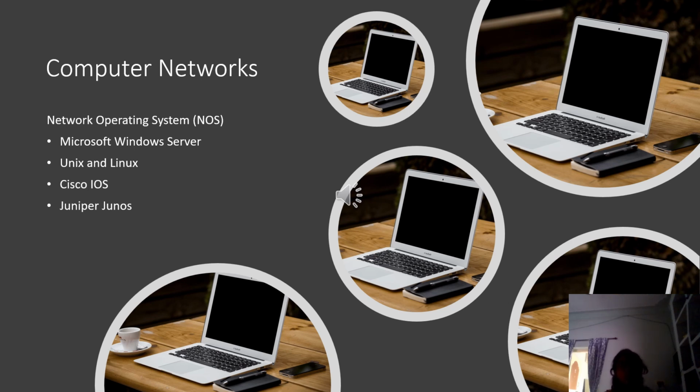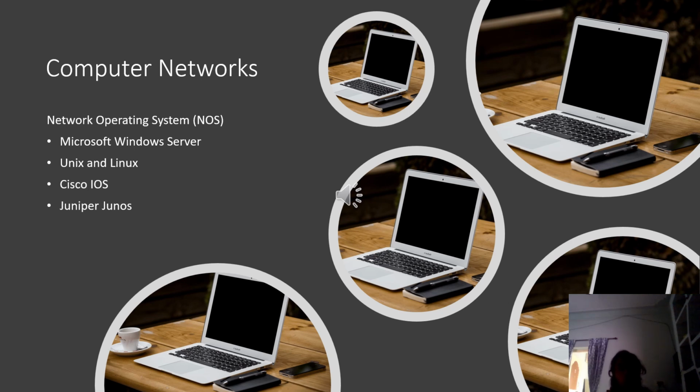Now let us go to the software part. So what software is needed for computer networks? It is the network operating system. You might be familiar with operating systems like Windows OS or Unix or Linux. All these are operating systems. Why do we use operating systems?